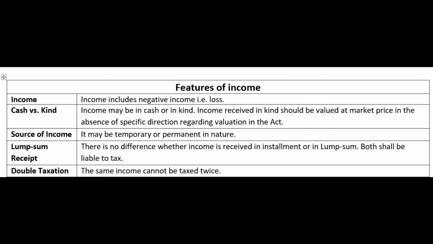Next, source of income. Should there be a permanent source of income? Like a business should be there, then only it is income. Or a salaried employee is there and he has a permanent job, then only it is income. Is there anything like that? The answer is no. The source of income could be permanent also, or it could be temporary also, not necessarily. So even if, for example, somebody works as a contract laborer or a contract worker, not having any permanent job, the income earned by that person, is it income or not? Definitely it is income.